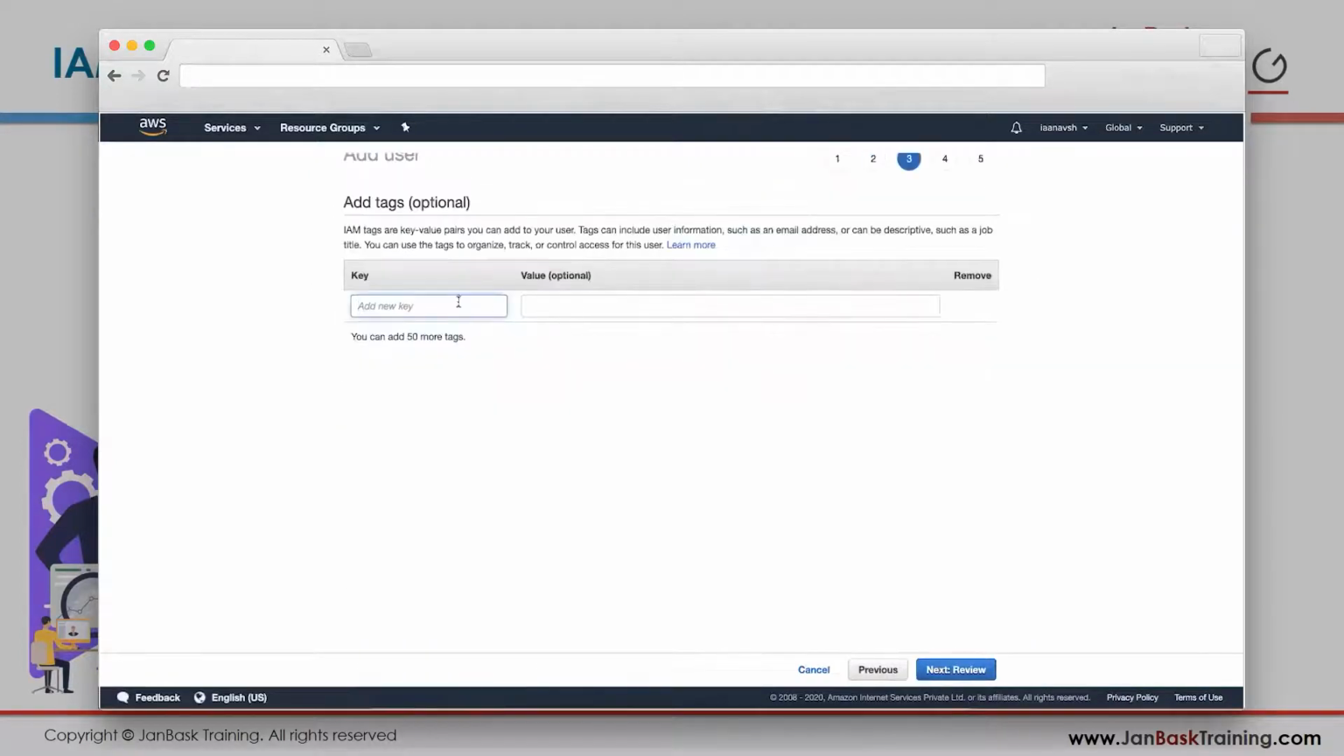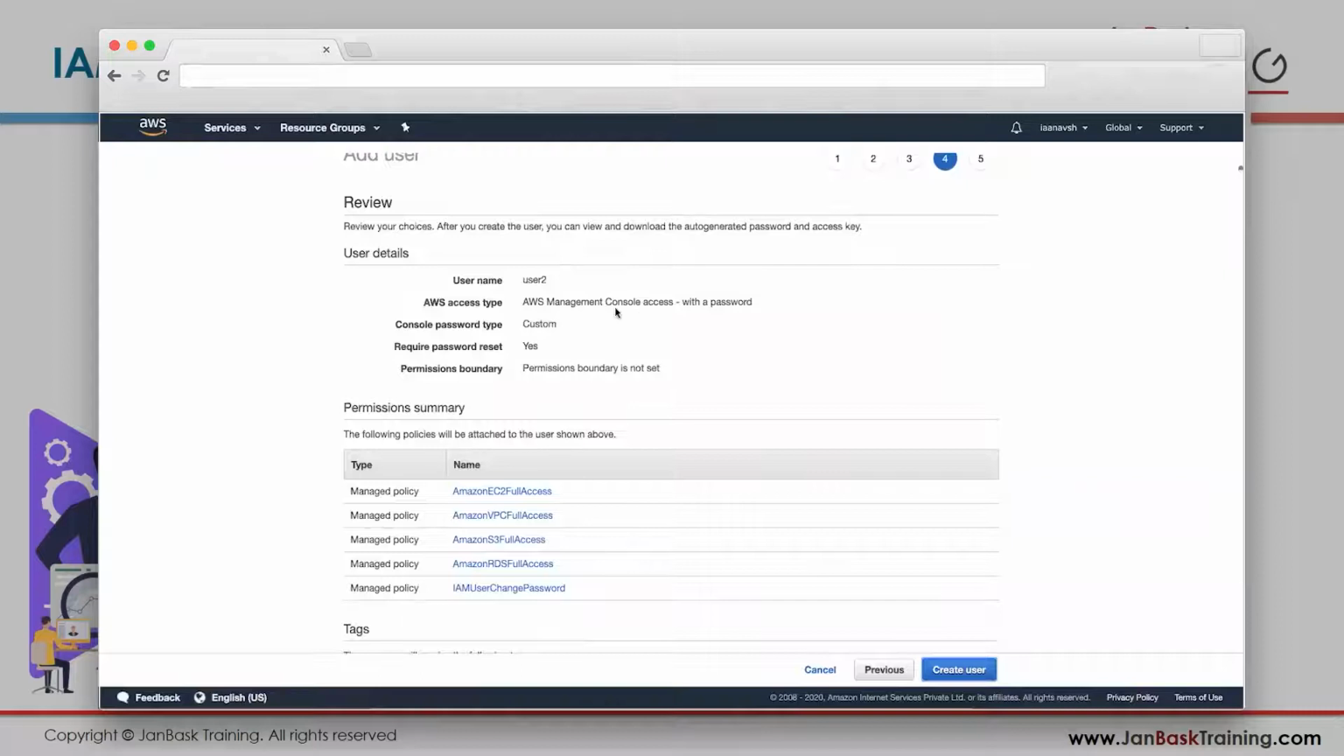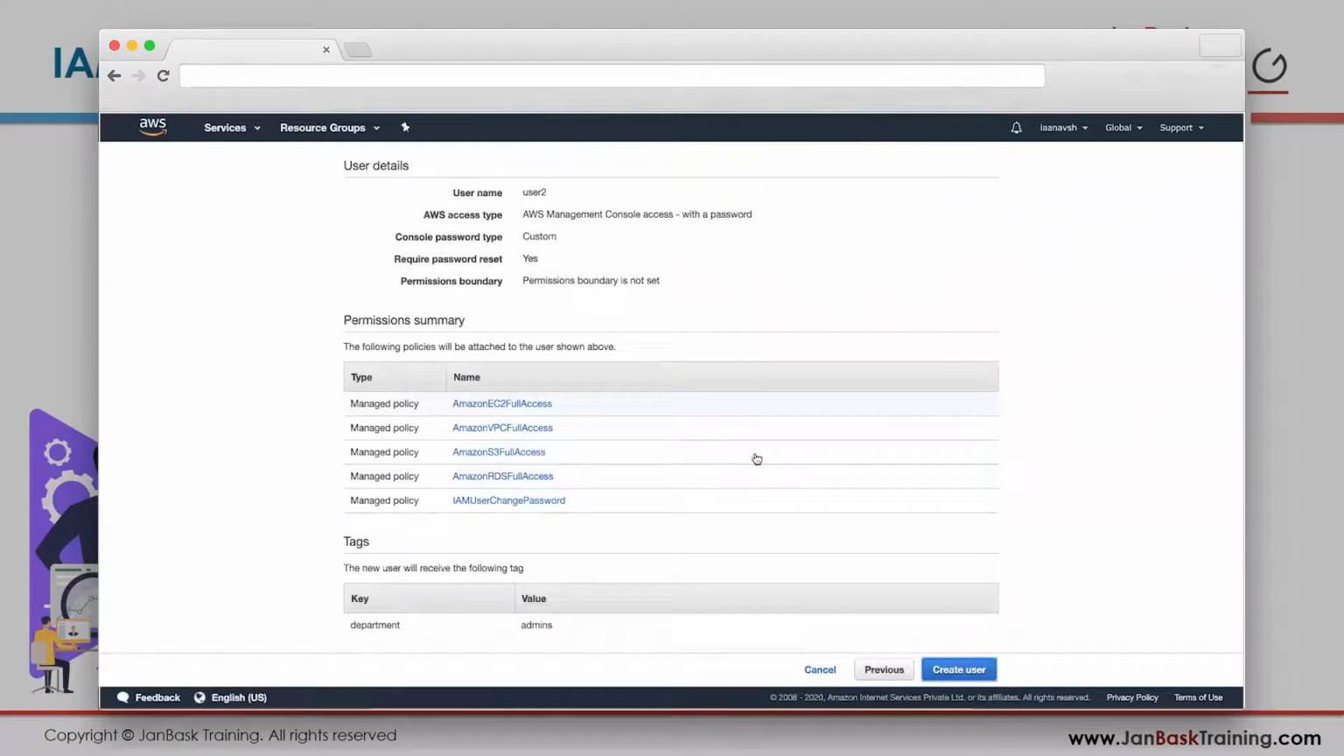Click on next. I want to add a tag. My tag key is department. Maybe this person is from admins. All right, create user. This is my summary. Okay, user2, and so on. These are the permissions. Create user.